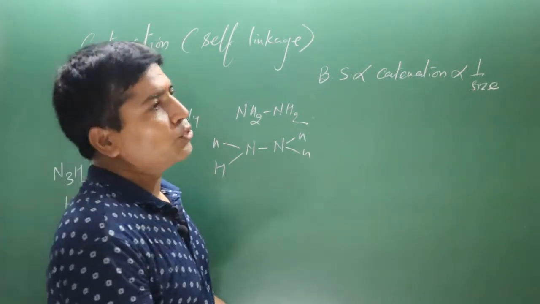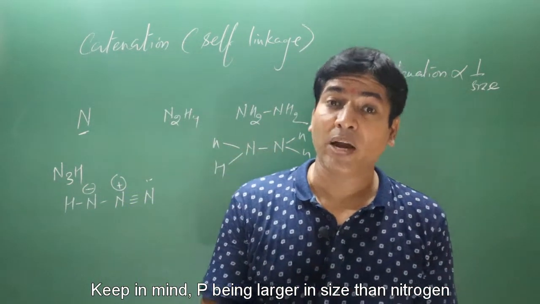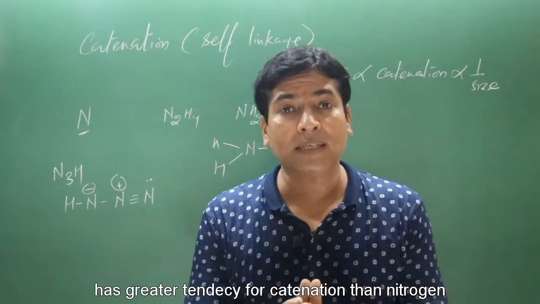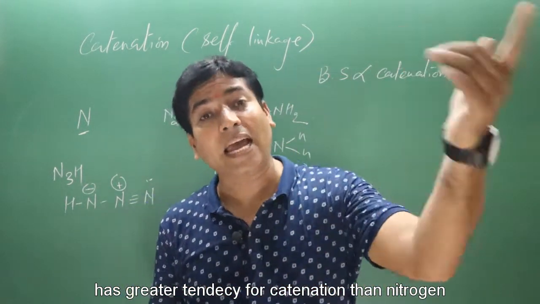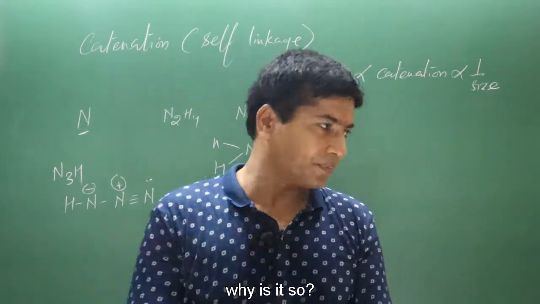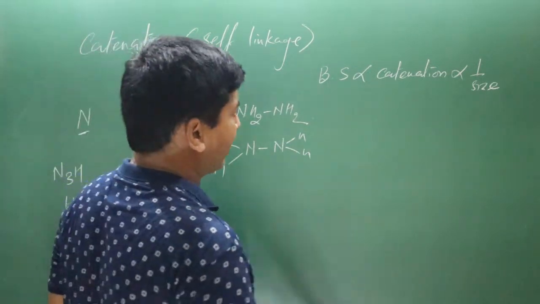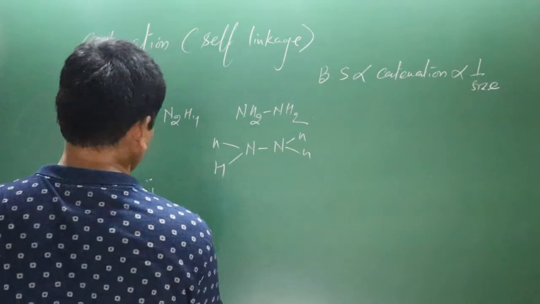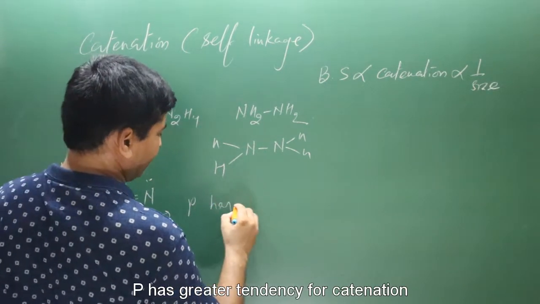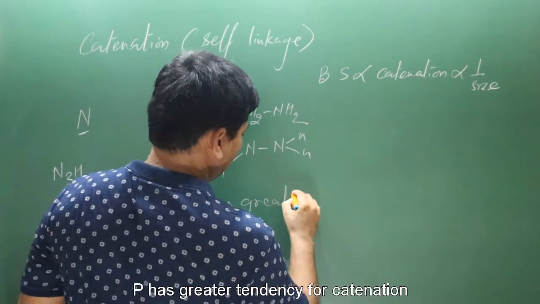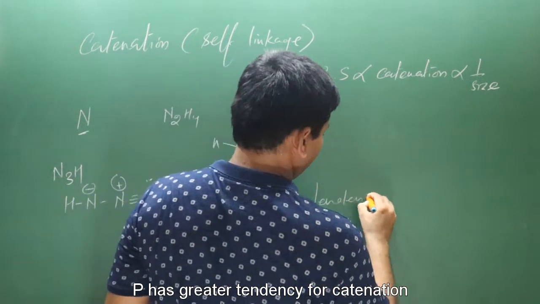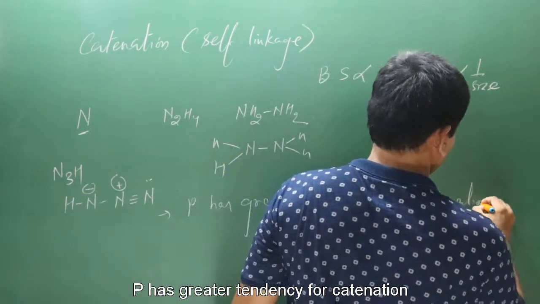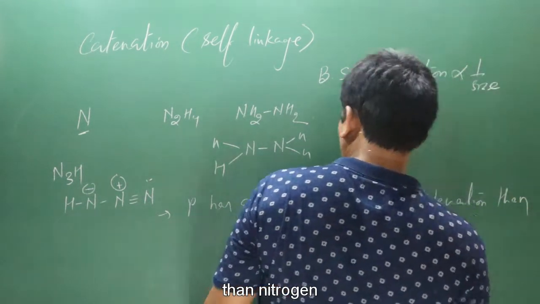Now we have phosphorus. Keep in mind, phosphorus, despite being larger in size than nitrogen, has a greater tendency for catenation than nitrogen. Why is it so? Because if you look at the strength, better I write here, phosphorus has greater tendency for catenation than nitrogen.